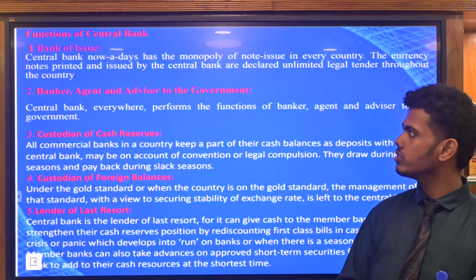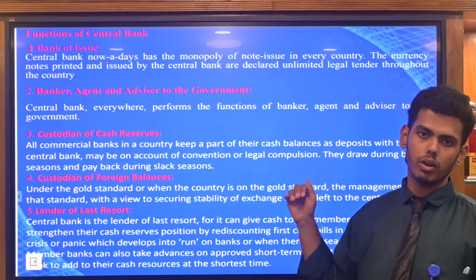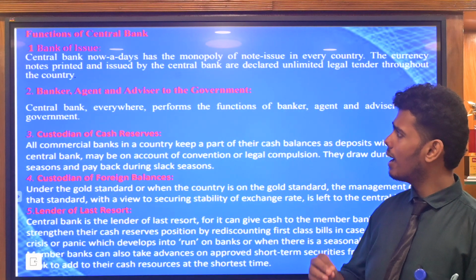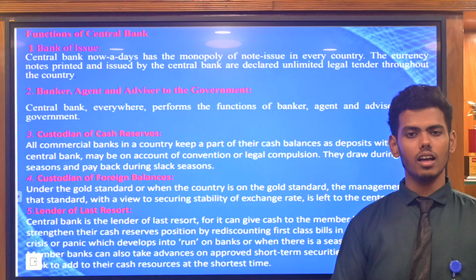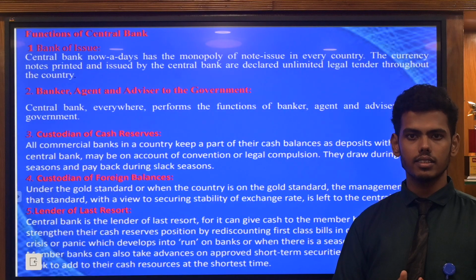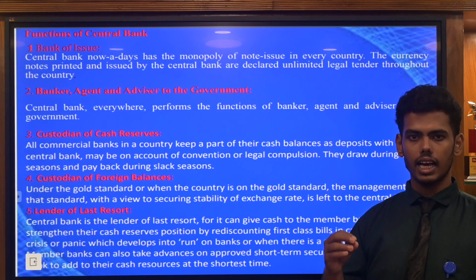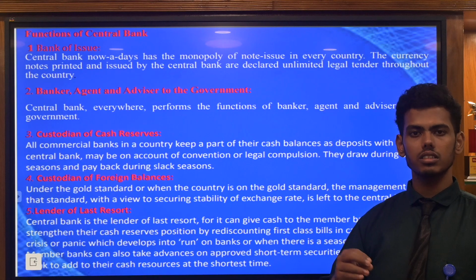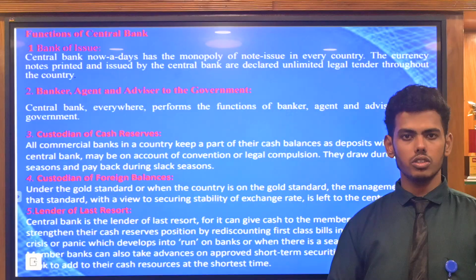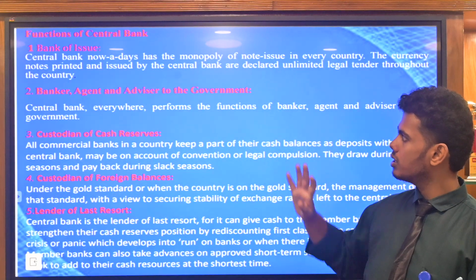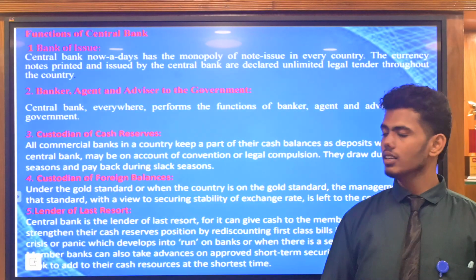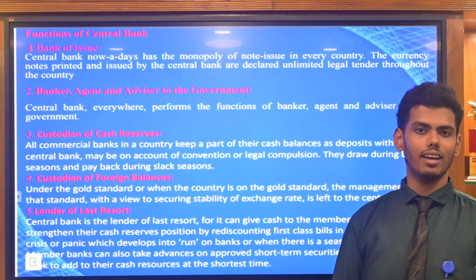In the functions of banks, we see the functions one by one. The first is the bank of issue. This central bank issues the currency in a limited way. They have limitations, they have to follow the regulations, and everything is a note issue. That is a monopoly of note issue, the bank of issue offered as a central bank, and banker, agent and advisor to the government. The central bank performs as a banker and agent.